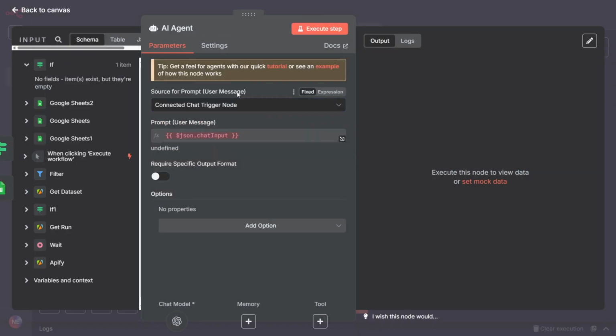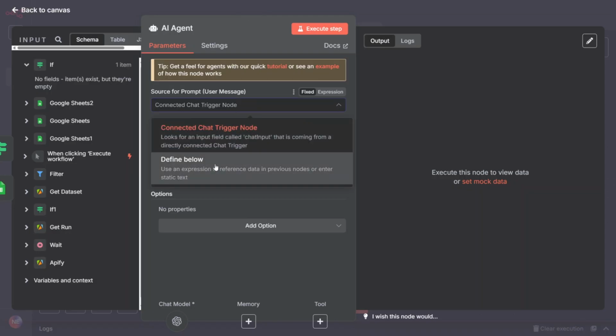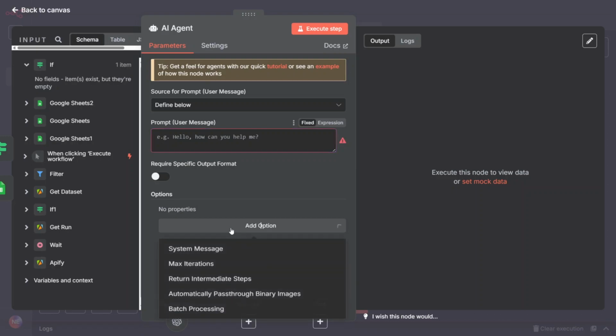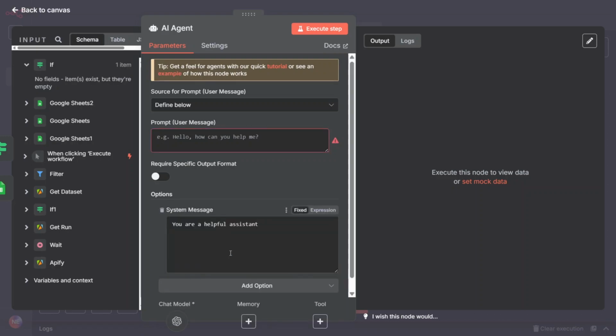The next thing that we need is to configure the user message. So let's select here and click define below. Now we are going to paste in the user message. The next thing we need to add on our AI agent, we are going to click here on add option and select a system message. This message will enable us to code our AI agent to make sure that it is doing exactly as we want it to do. So I have prepared a document that has the system prompt that we're going to use here. I'll leave the link of this document in the description below.